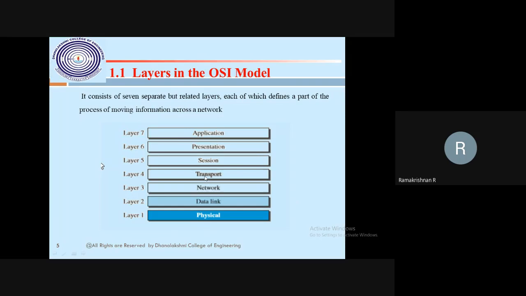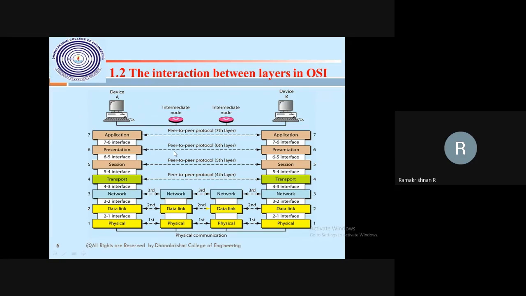The same procedure applies here, but the OSI model has 7 layers, while the TCP/IP model has 5 layers. The top 3 layers you consider as the application layer in TCP/IP. Okay, so this is the interaction between OSI layers. Similarly in the TCP/IP protocol, the application layers communicate, that is an identical object.